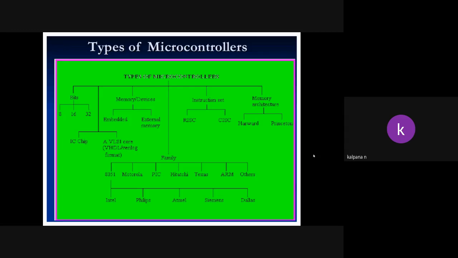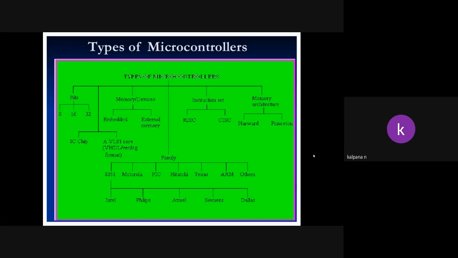Based on the instruction set, controllers are two types: RISC and CISC. CISC means complicated instruction set controllers. RISC means reduced instruction set controllers, meaning RISC will have fewer instructions compared to CISC.